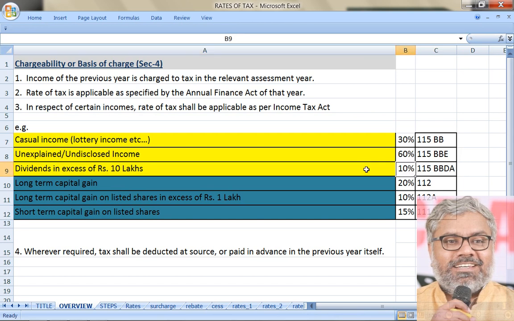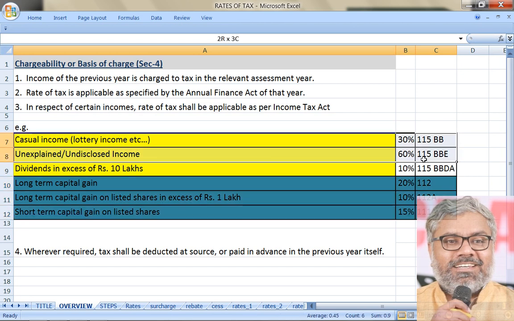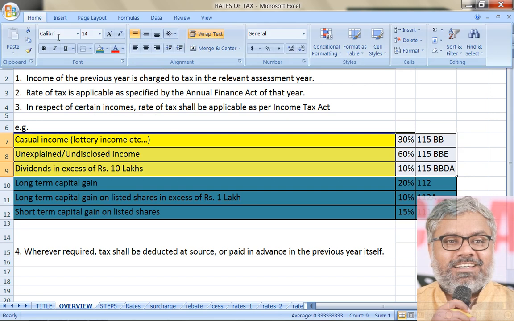That is very important. Other things like dividend in excess of 10 lakhs rupees is taxable at the rate of 10%. We should remember that. Capital gains is a different species altogether. We will discuss all these capital gains related things at a later stage. That is going to be a special thing.